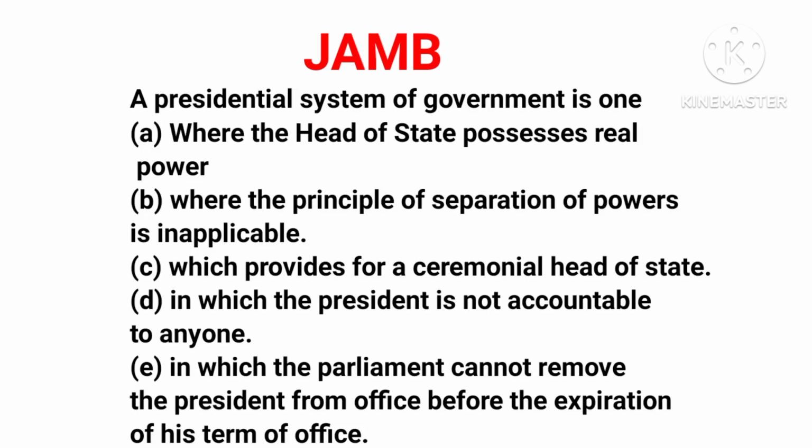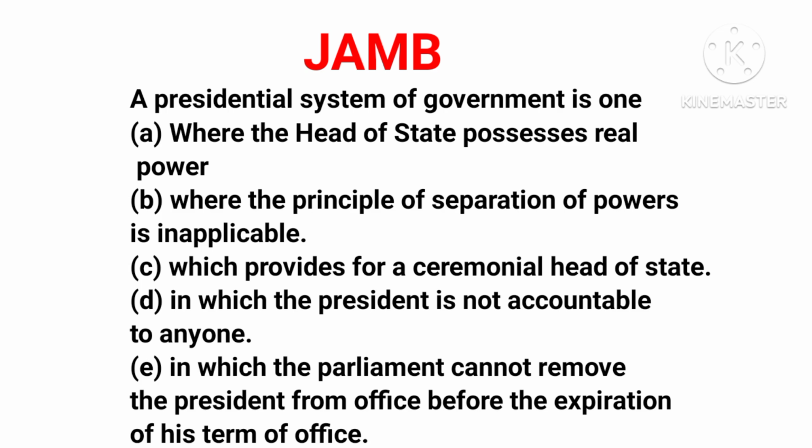Question 10. A presidential system of government is one: A, where the head of state possesses real power; B, where the principle of separation of power is inapplicable; C, which provides for a ceremonial head of state; D, in which the president is not accountable to anyone; E, in which the parliament cannot remove the president from office before the expiration of his term of office.